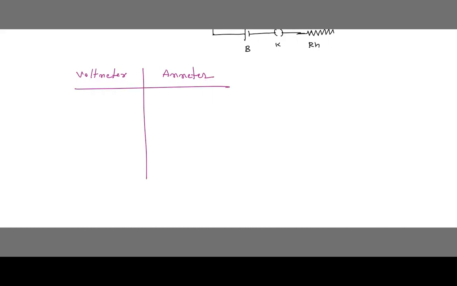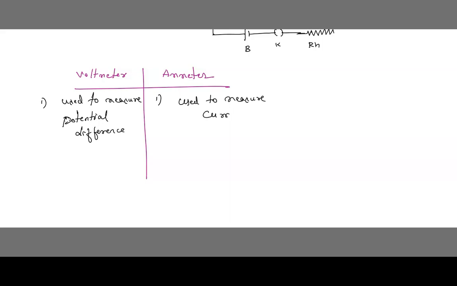Very simple. Voltmeter is used to measure potential difference, and this is used to measure electric current.